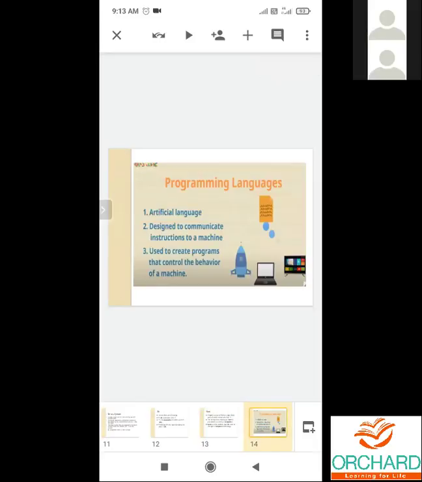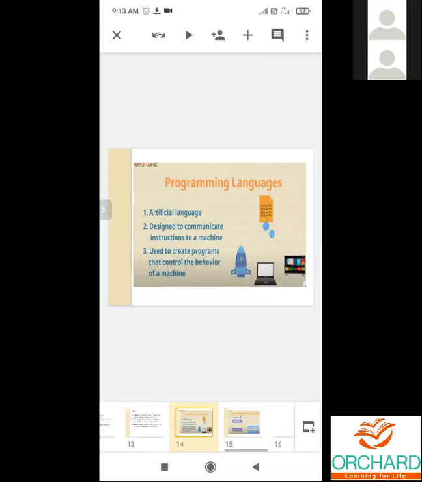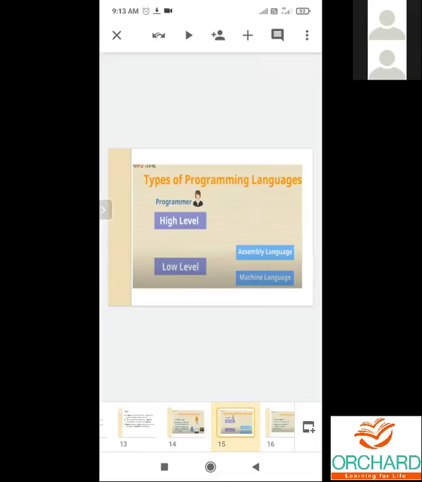The computer language is also called a programming language. It is used to write and develop software programs. Basically, we have two types of computer languages. One is low-level language and another one is high-level language. The low-level language is further divided into assembly language and machine language.